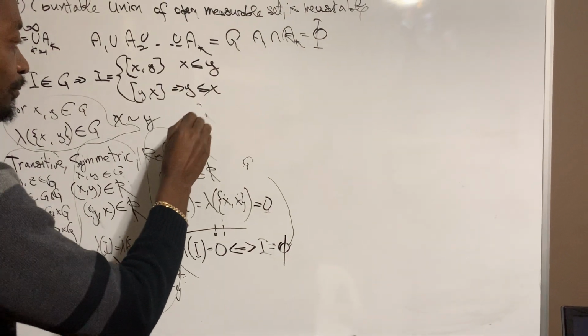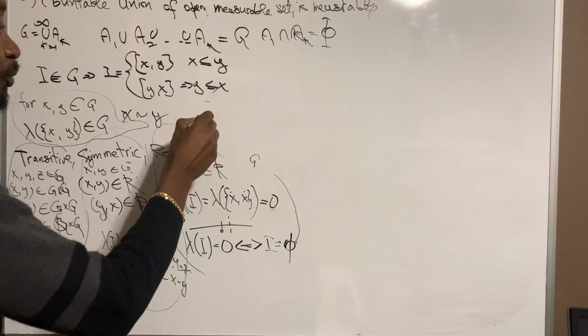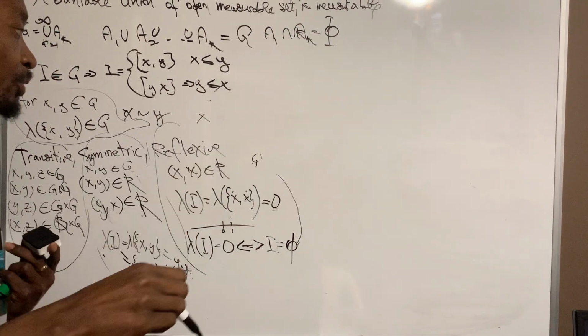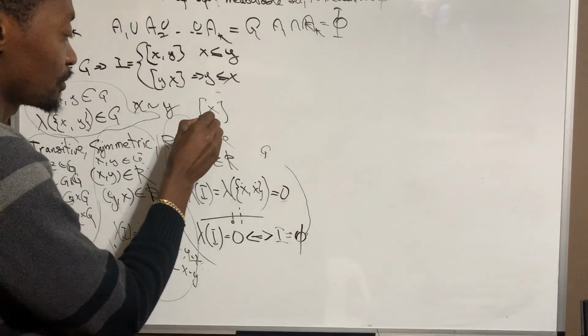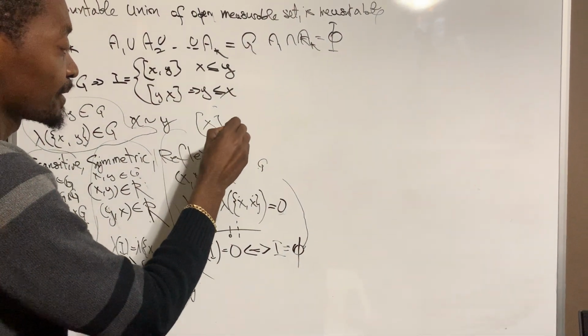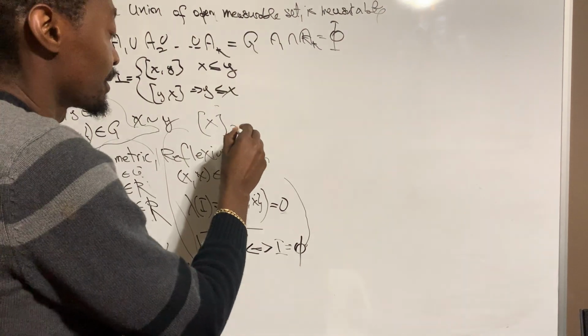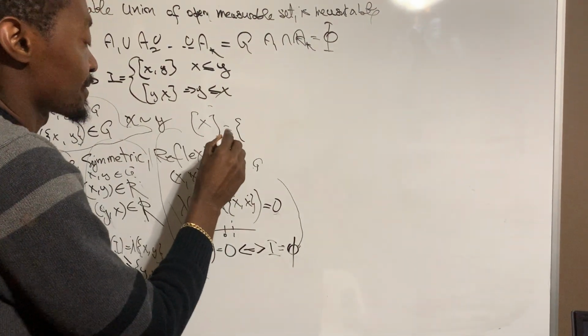Work at X, for example. Every element that is in a relationship with X is part of the equivalence relation, right? So let's note this as the equivalence relation on X. It is actually every single element that is in relationship with X.